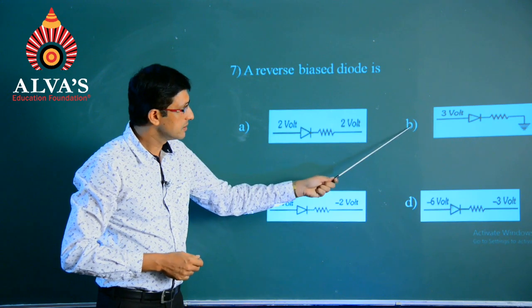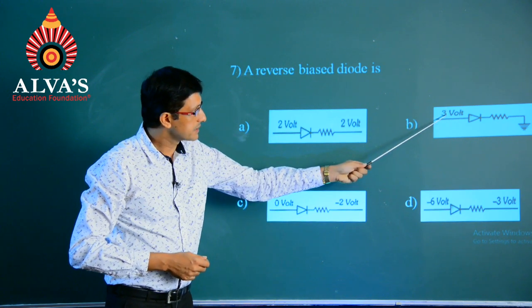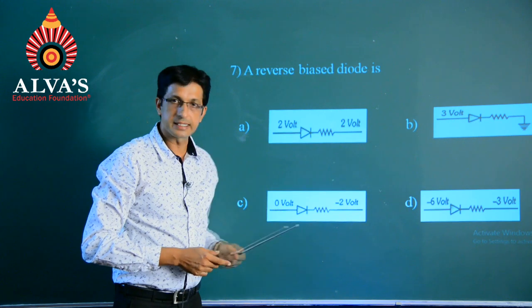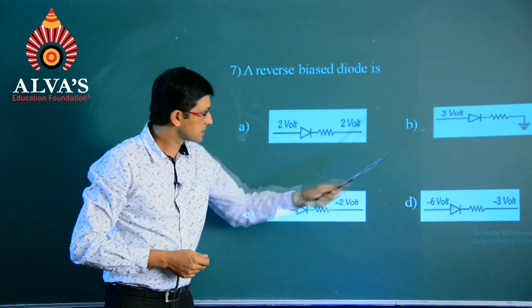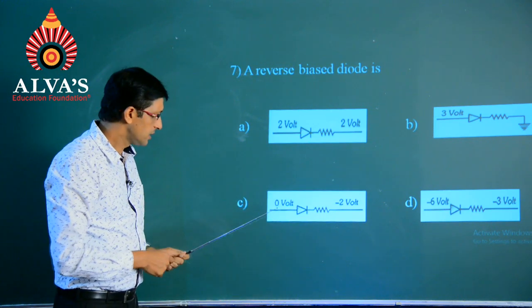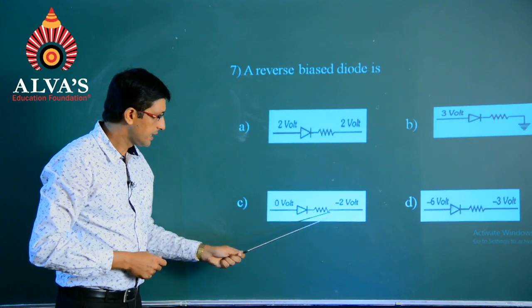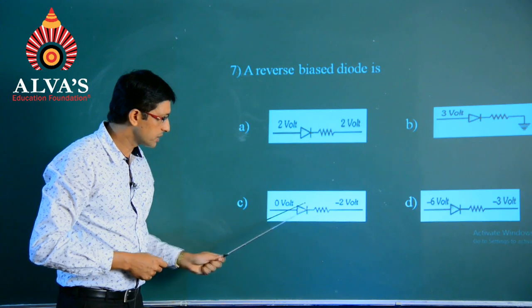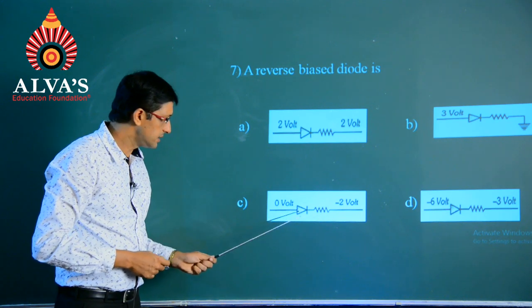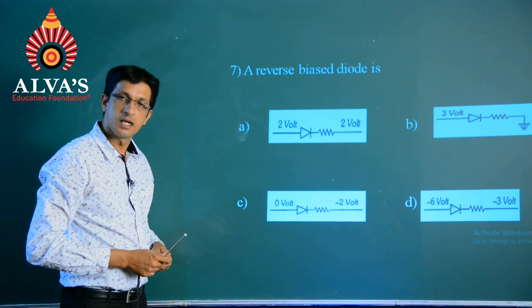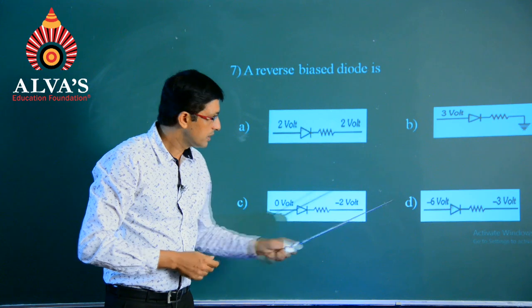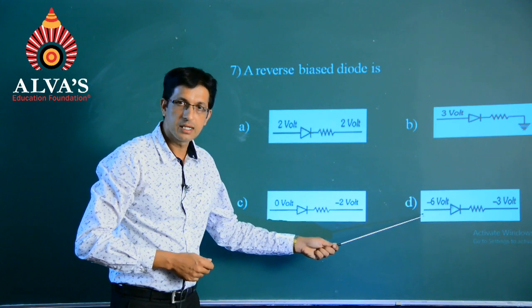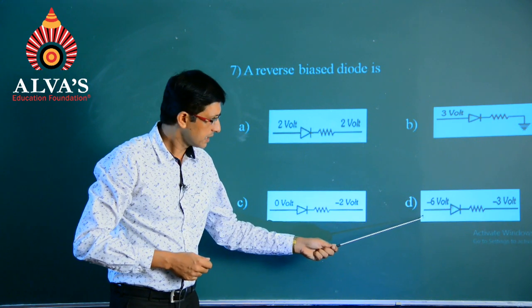In the second figure, P side is at 3 volts and N side is grounded. So, this will be the condition of forward bias. In the third figure, P side is at 0 volt and N side is at minus 2 volt. Hence, the third figure represents forward biased state.